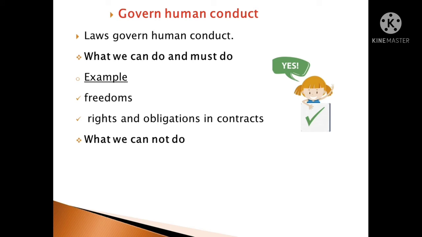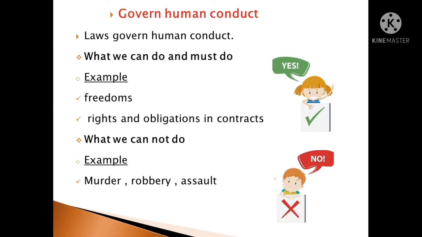So we realize that while governing human conduct, the law also tells us what not to do. For instance, in general, rules like do not steal, murder, assault tell us what we should not do. While in commercial law, we should not defraud others or misrepresent facts. Those are some of the examples in which law governs the human conduct of people in the society.